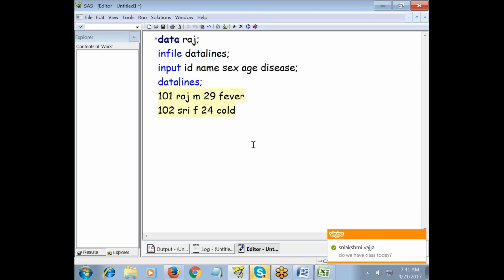Here there is no need to end this with a semicolon, because this is raw data. I told you rule 2, every program line should end with a semicolon. This is not part of your program, this is your raw data. For a program, I have to give a semicolon.